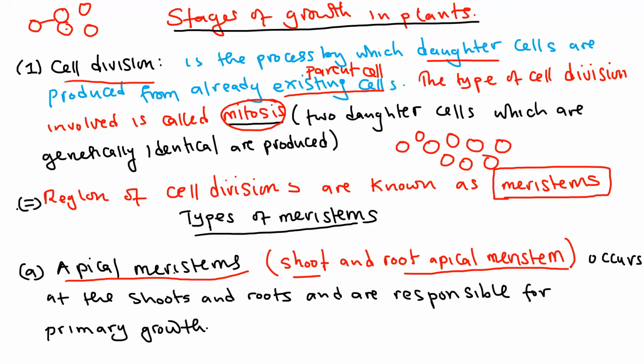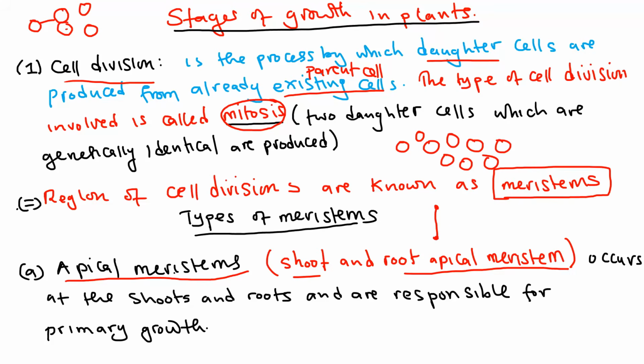This means cell division can occur right at the end of the shoot, or at the end of the root, growing upward or downward. I guess you've gotten it up to this point.